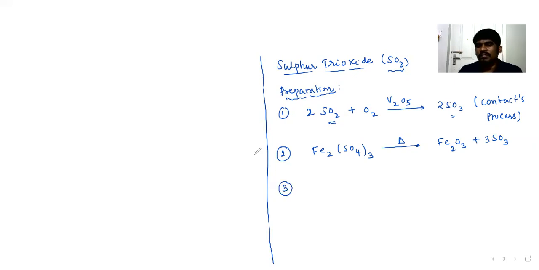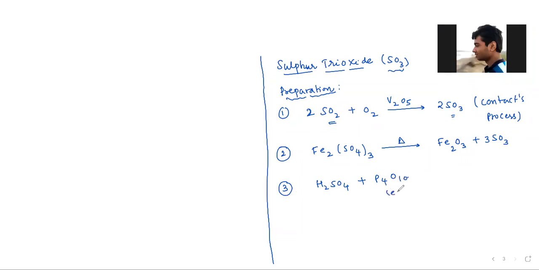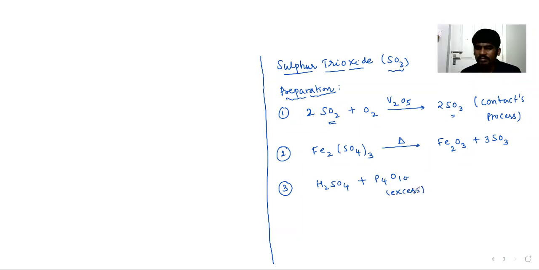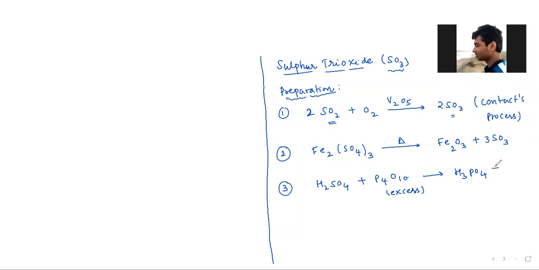Now, one more reaction. P4O10 can act as a dehydrating agent, as we know. If H2SO4 is dehydrated with excess of phosphorus pentoxide, it gives H3PO4, that is phosphoric acid, as well as sulfur trioxide.